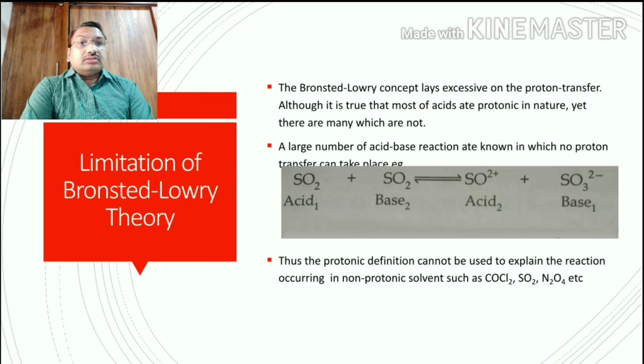Here two electrons are lost and two electrons are accepted, with an exchange of oxygen and electrons, but this cannot be explained by the Bronsted-Lowry theory.